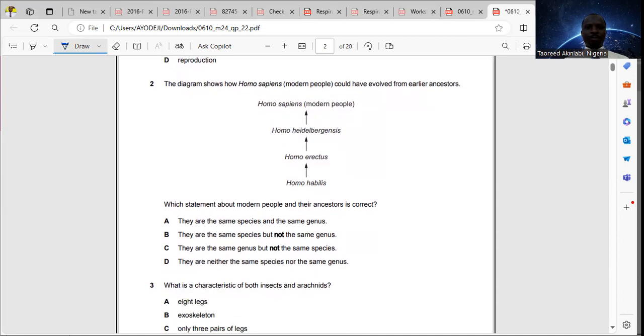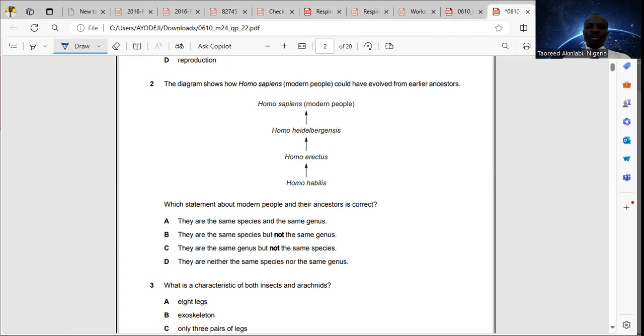This statement about modern people and their ancestors is correct. Option A, they are the same species and the same genus. Option B, they are the same species but not the same genus. Option C, they are the same genus but not the same species. And option D, they are neither the same species nor the same genus.